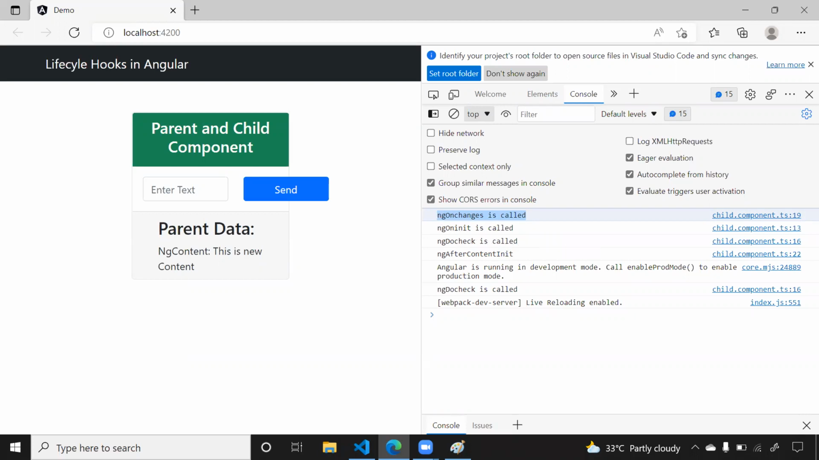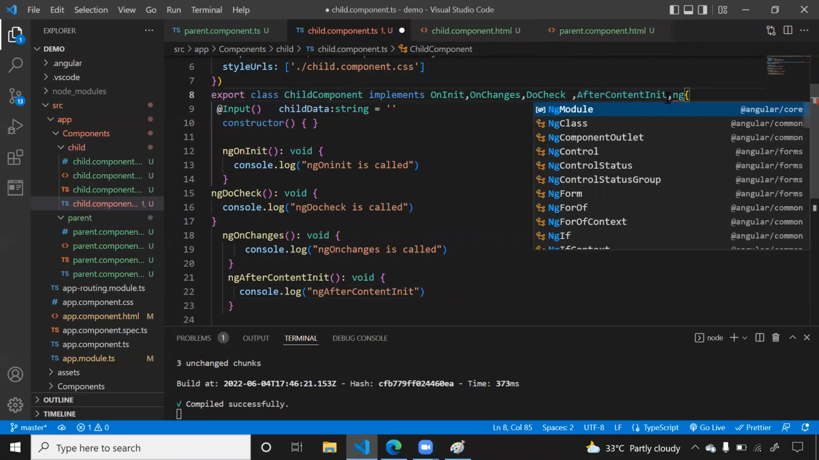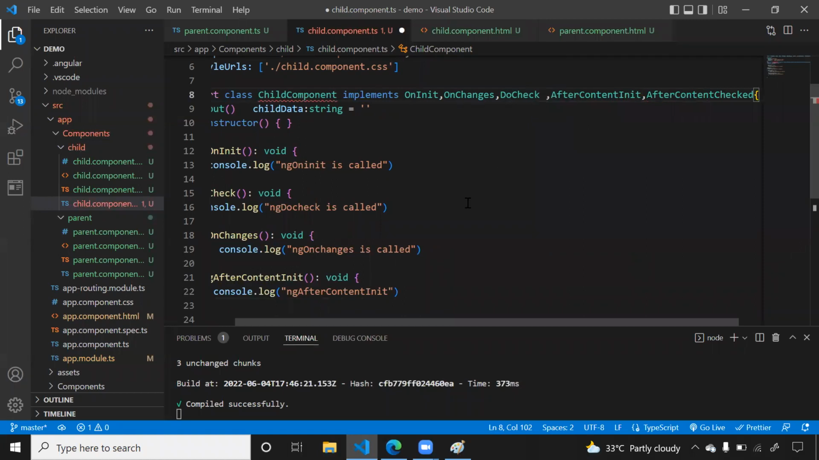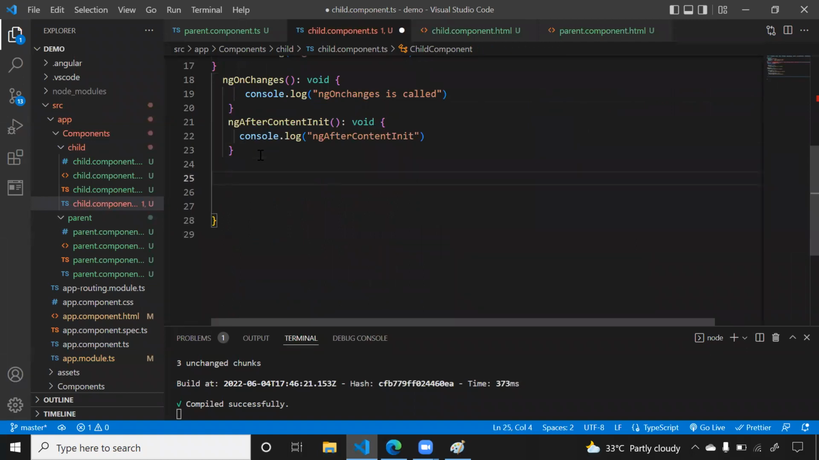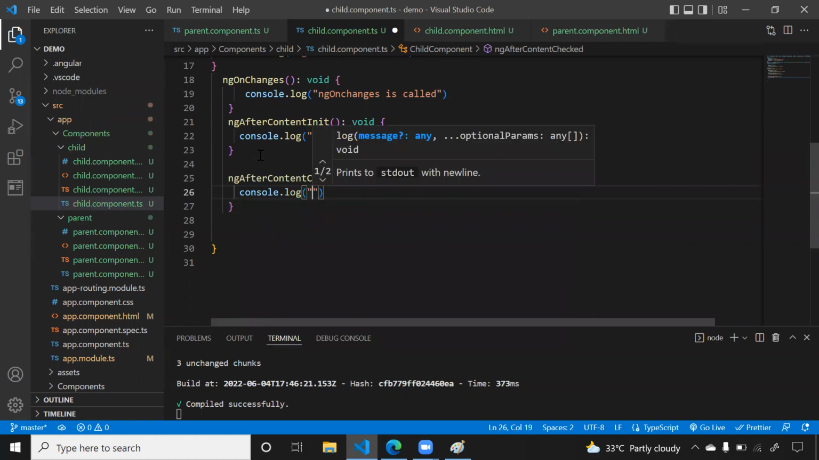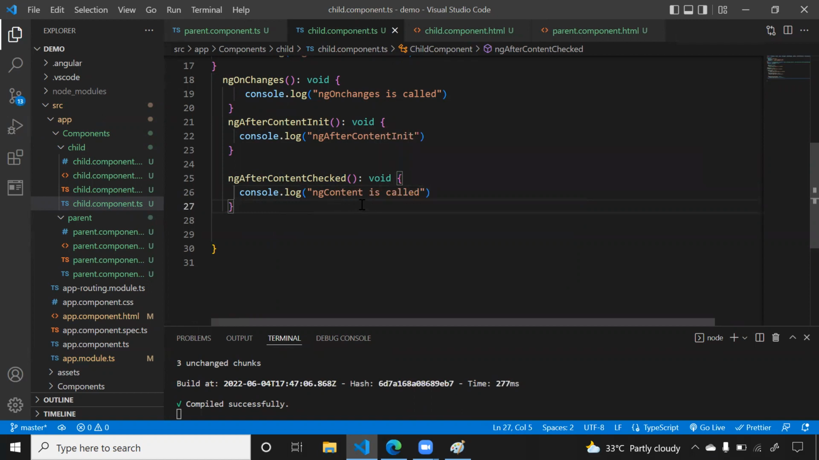In the same way, we have one more called ngAfterContentChecked. So here I can just implement that method one more time. I'm implementing that method here, with console.log: ngAfterContentChecked is called. That's it. Now save it. Now let's see in which order it will be triggered.